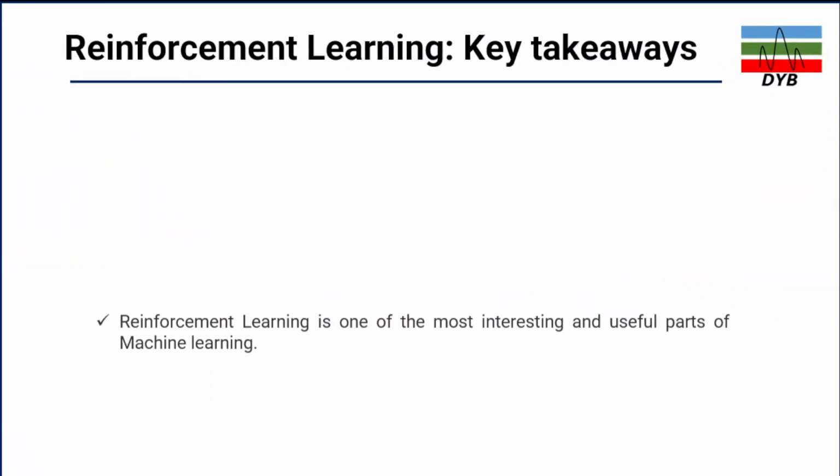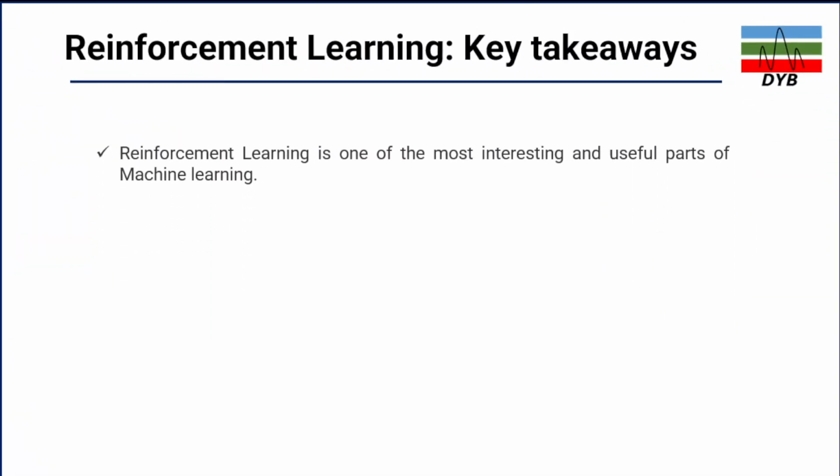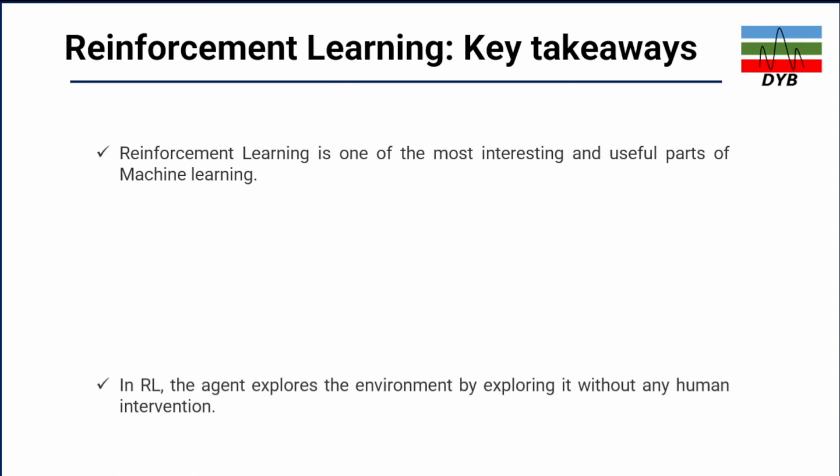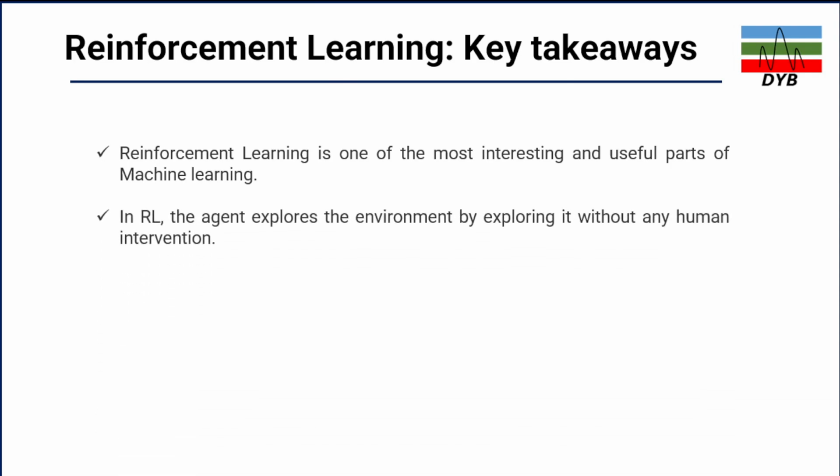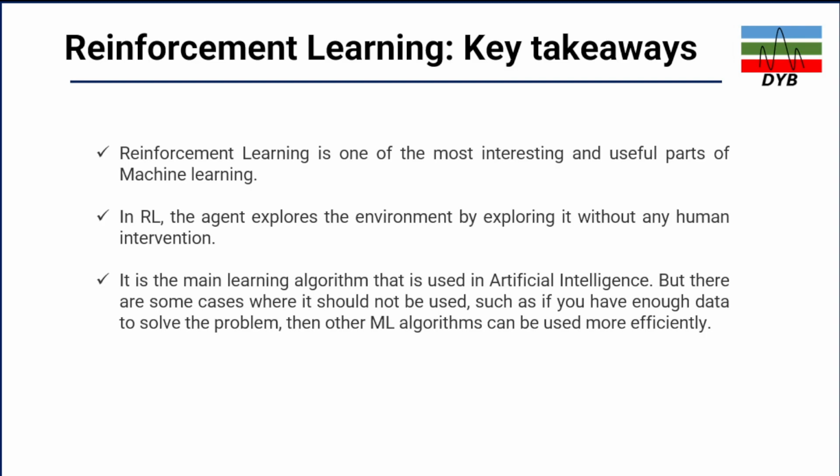So, what are the key takeaways about reinforcement learning? Reinforcement learning is one of the most interesting and useful parts of machine learning. In reinforcement learning, the agent explores the environment without any human interaction. And also, it is the main learning algorithm that is used in artificial intelligence.